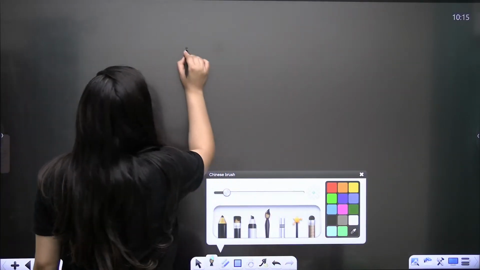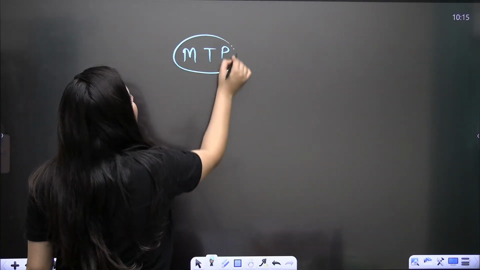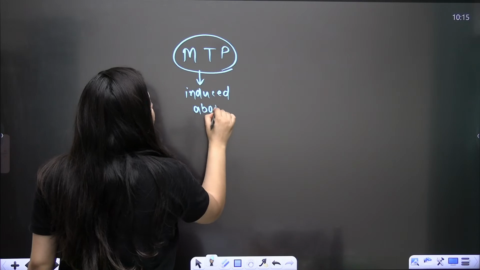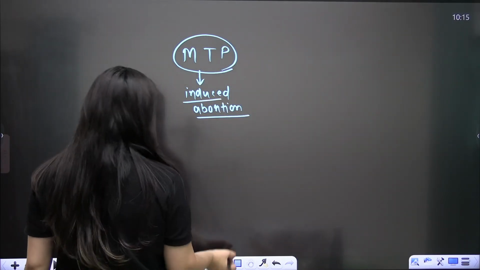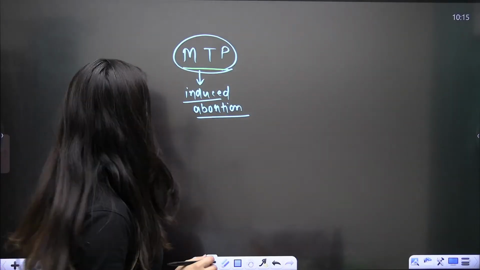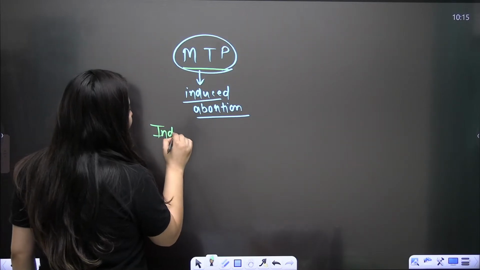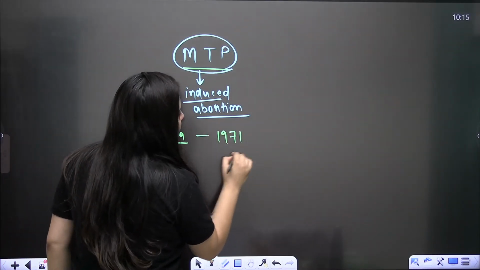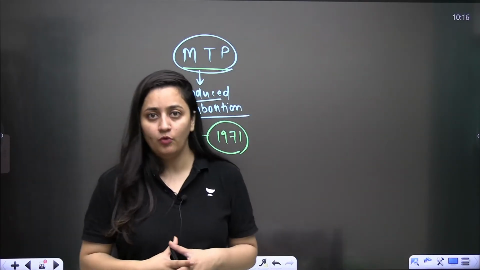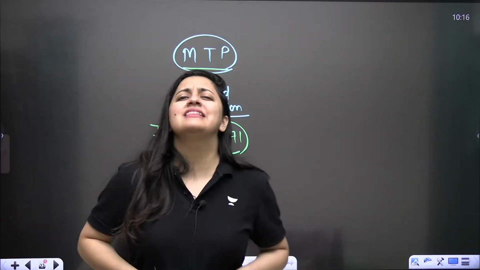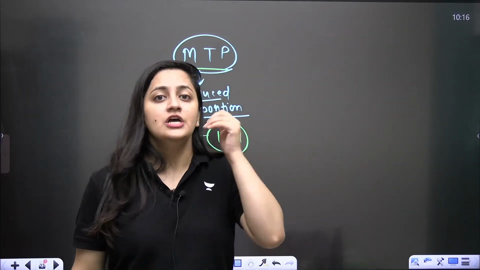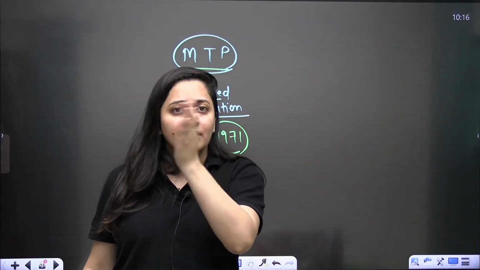So next, bache, MTP. That is medical termination of pregnancy. It is also known as induced abortion. And in India, it was legalized in 1971. Let me tell you, bache, what is there in the case of MTP or induced abortion. Abortion means to kill that baby, to kill that fetus, basically. To kill that embryo, basically. This is the meaning of abortion. In induced abortion, the female is willingly ending that pregnancy.